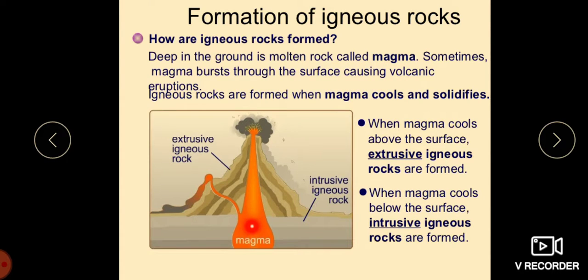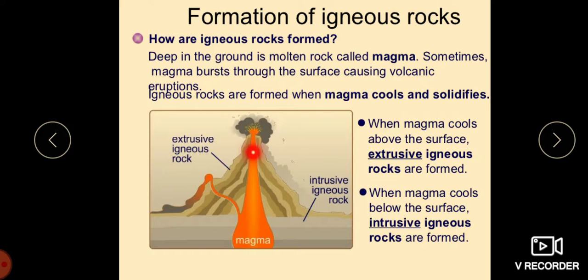This is the magma, children. Sometimes magma bursts out through the surface, causing volcanic eruptions. Igneous rocks are formed when the magma cools. When it cools, it solidifies.